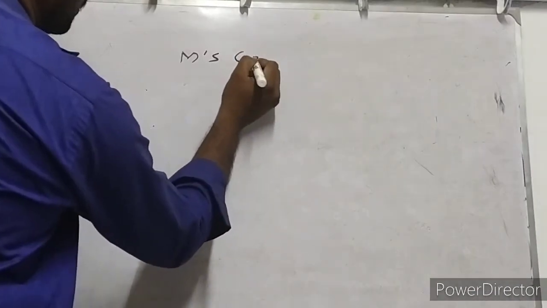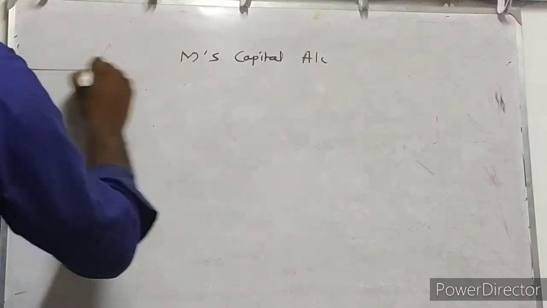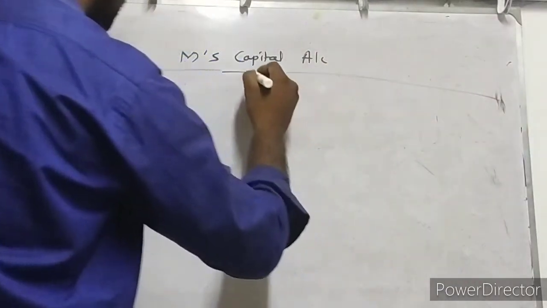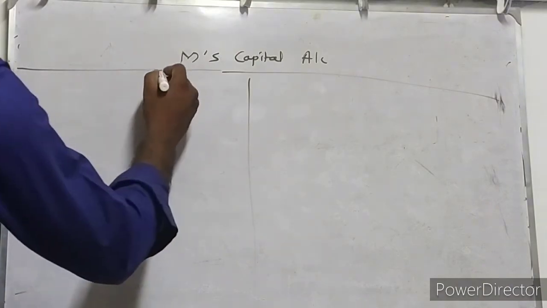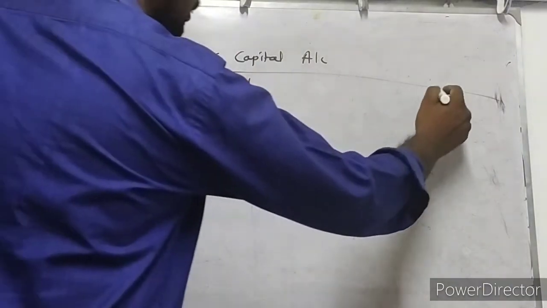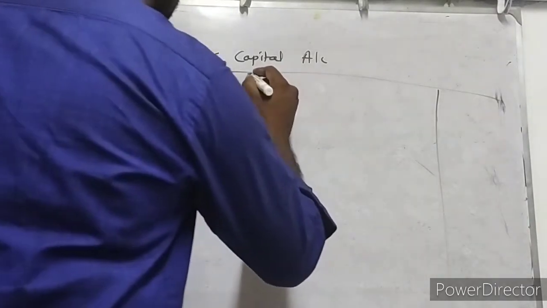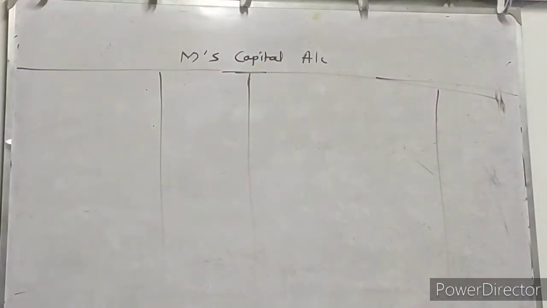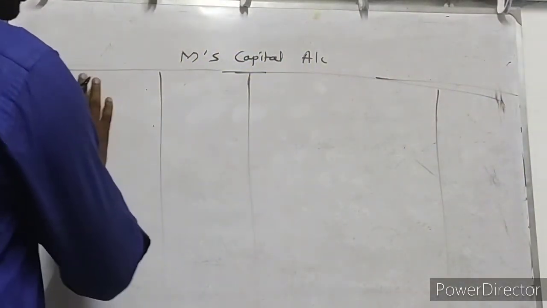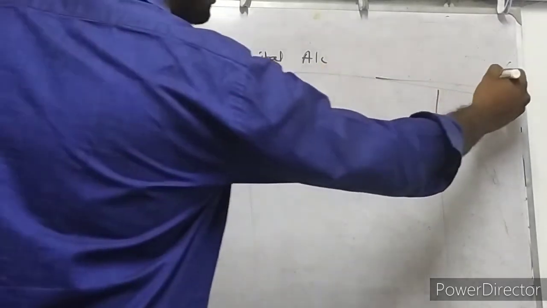So shall we prepare M's capital account now? It is the separate capital account for partner M. Here we are not taking the continuing partners N and G. This capital account is especially for partner M. So M's capital, actual amount, how much is available? Here you can write particulars and amount. It is the debit side and it is the credit side.